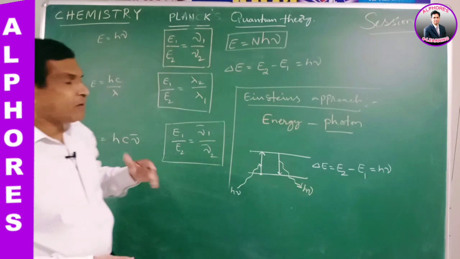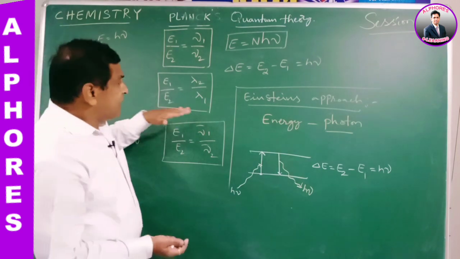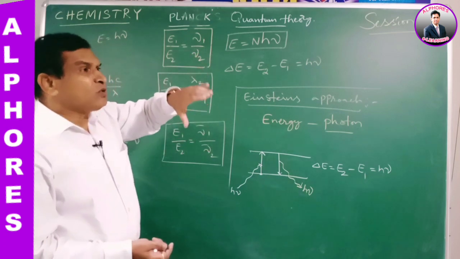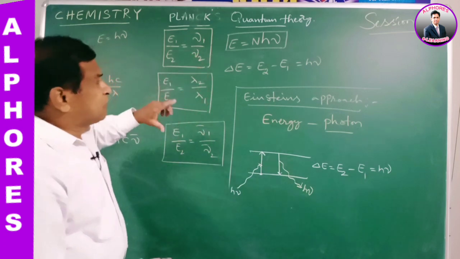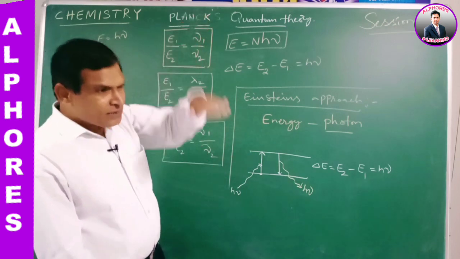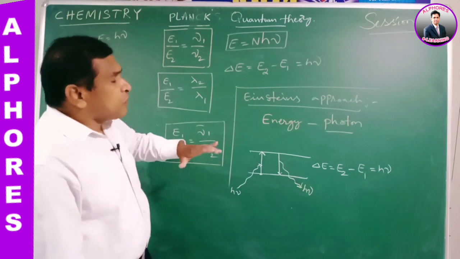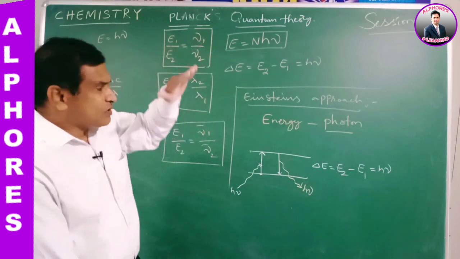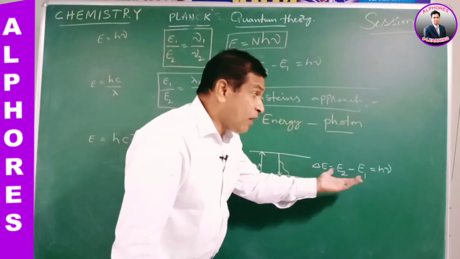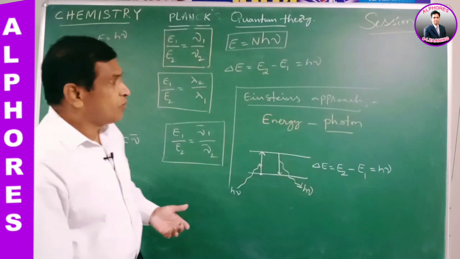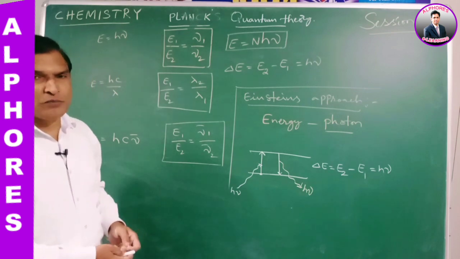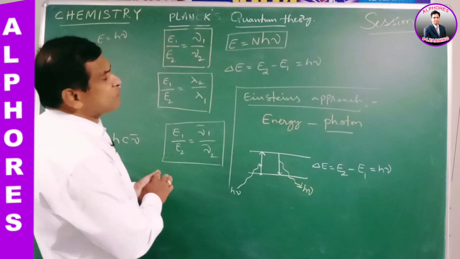Simply, Planck said that the radiation energy is produced on the surface of the black body due to vibration. He mentioned only the vibration. Now that vibration was clearly explained by Einstein as the excitation and de-excitation process. During this process, the electrons emit radiation in the form of photons, that is h nu. That is the detailed explanation of Planck's quantum theory.